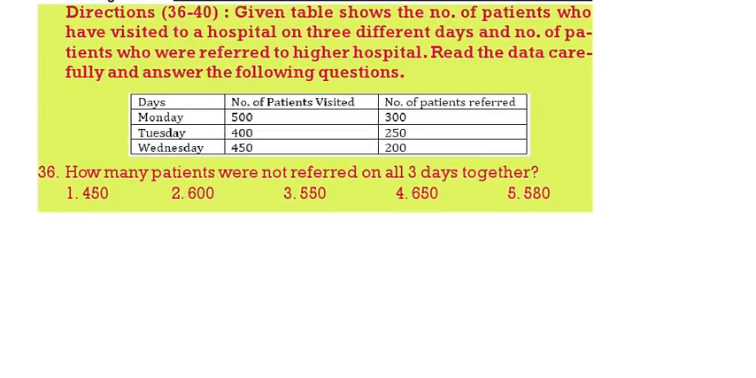The given table shows the number of patients who visited the hospital on 3 different days and the number of patients who were referred to a higher hospital. Read the data carefully, then answer the questions. Now here see the first question. How many persons were not referred on all 3 days? Not referred means visited minus referred. So Monday 500 minus 300, that is 200. Tuesday 400 minus 250, that is 150. Wednesday it is 250. Totally we will get 600. 600 are not referred. See the next one.